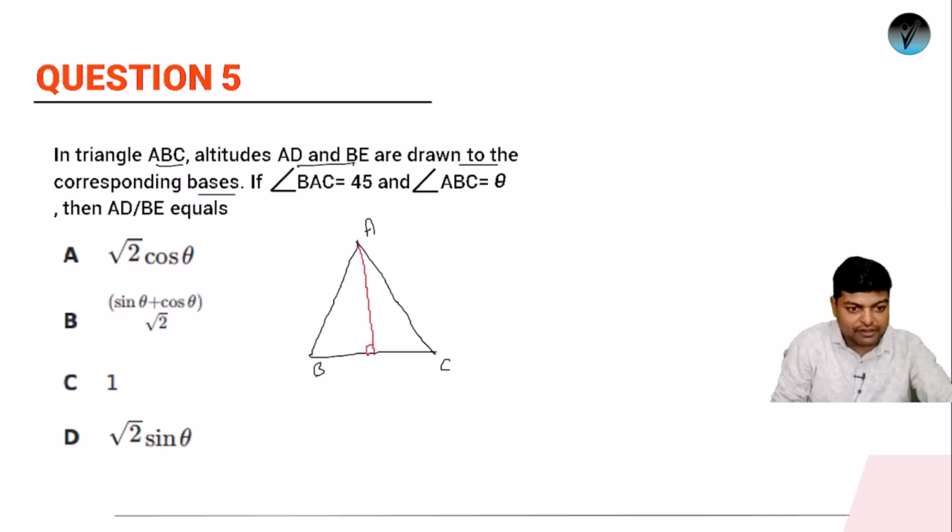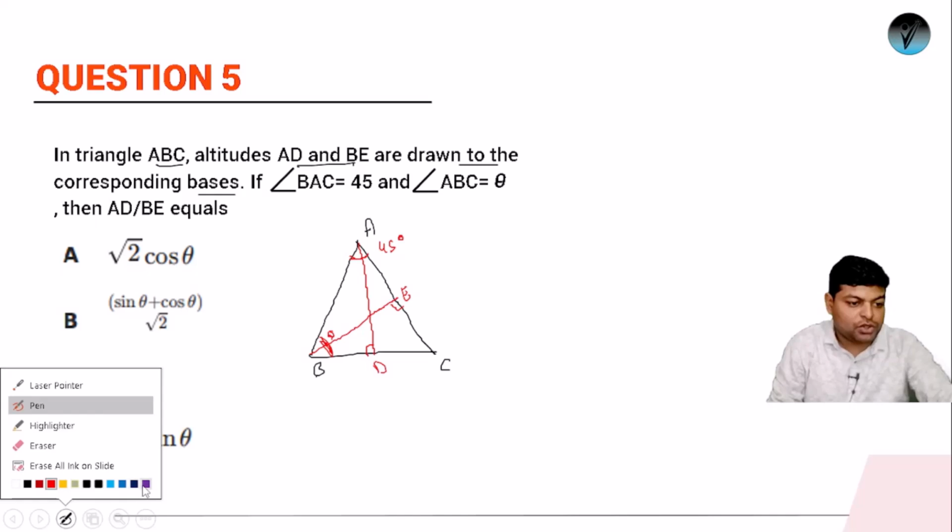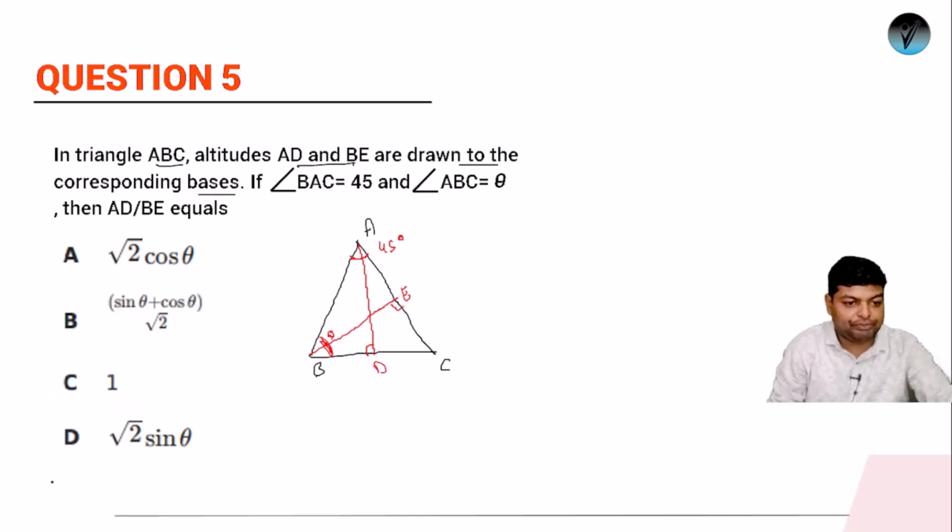So if it is altitude, it will be 90 degree, okay, and another one is BE. So BE again it will be 90 degree. So AD and BE are drawn to the corresponding bases. If angle BAC, so this angle they are talking about and they said it is 45 degrees, and angle ABC is theta. Okay, this angle is theta. Then we have to get the ratio of AD upon BE. Okay, so what will be the ratio of AD upon BE?